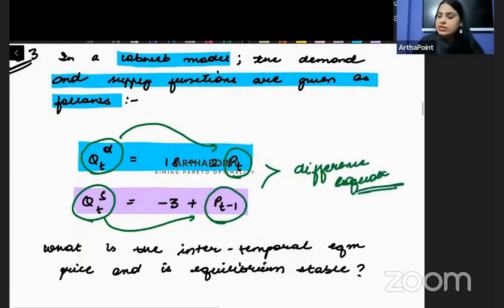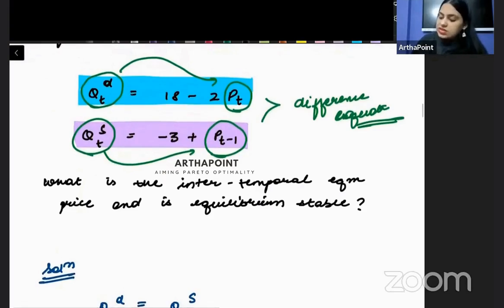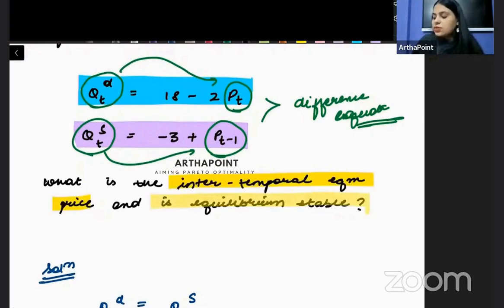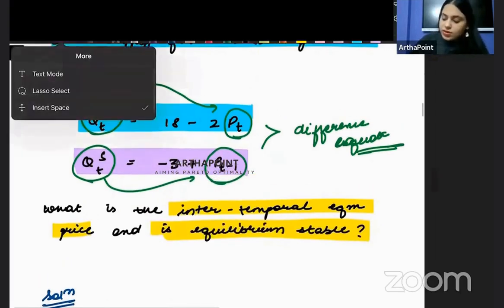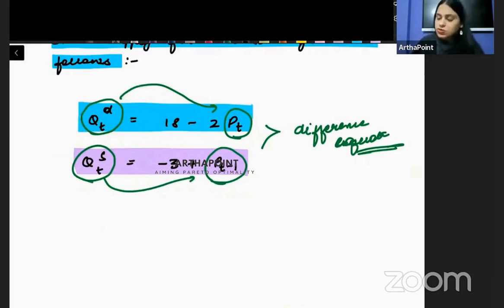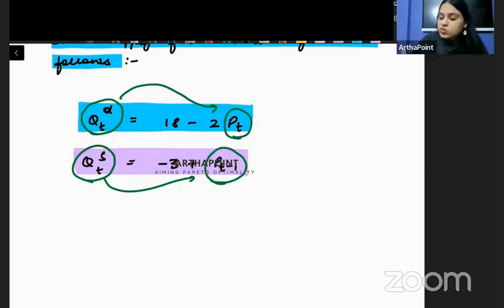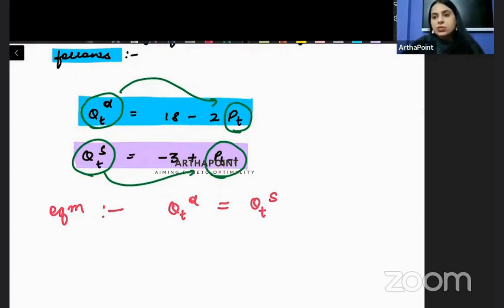है ना बेटा? ठीक है, now let's see. It says, what is intertemporal equilibrium price and is this equilibrium stable? Is this equilibrium stable? So what can we do beta? पहले let's find out the difference equation also. So how can we find the difference equation? What is going to be my equilibrium condition? My equilibrium condition will be where demand is equal to supply. कहाँ होगा बेटा equilibrium? Where demand is equal to supply.